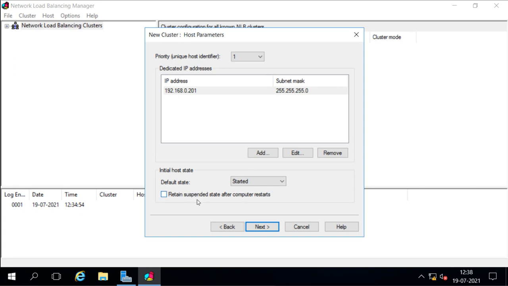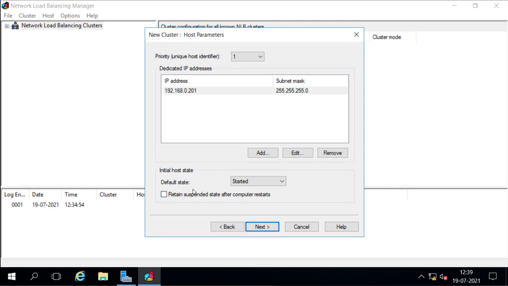So if we select this, whenever this node, server 2, restarts, the cluster service will be suspended. It will remain suspended until we right click and start it. If I don't select this, which is the default, then whenever the server restarts, the service will also restart.